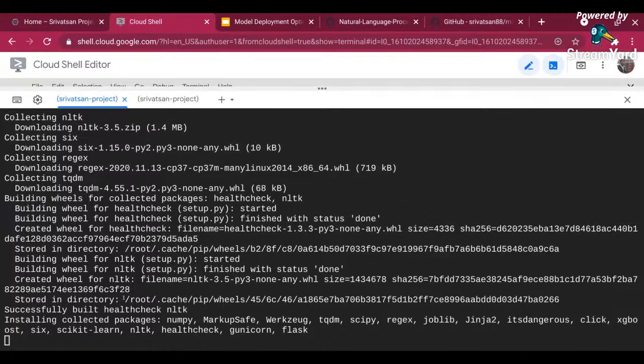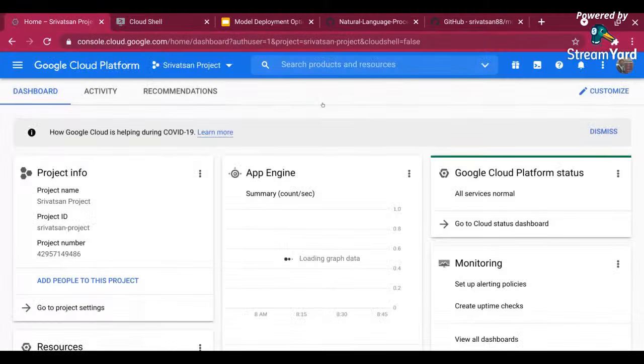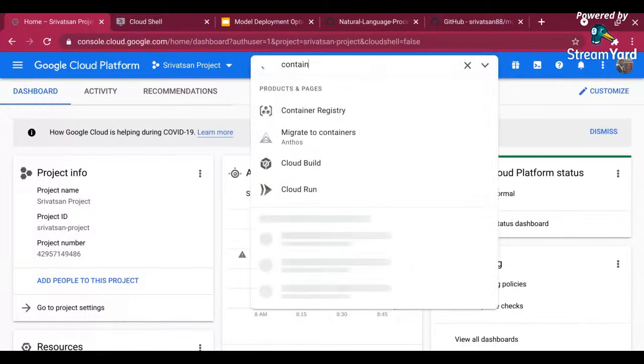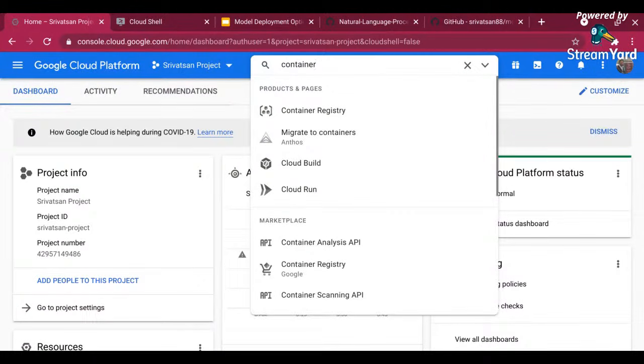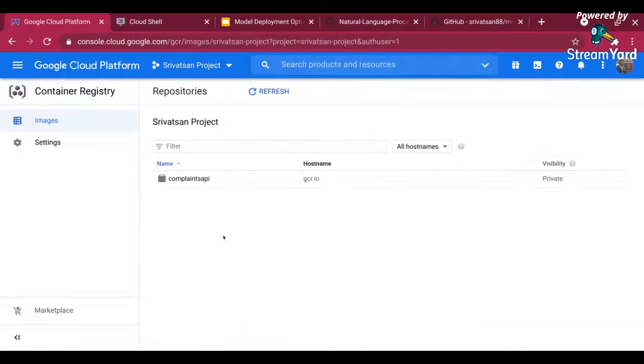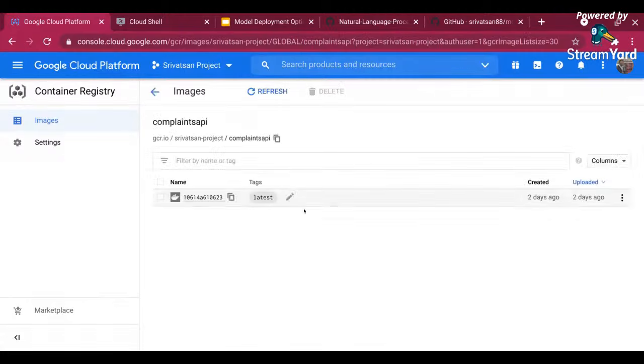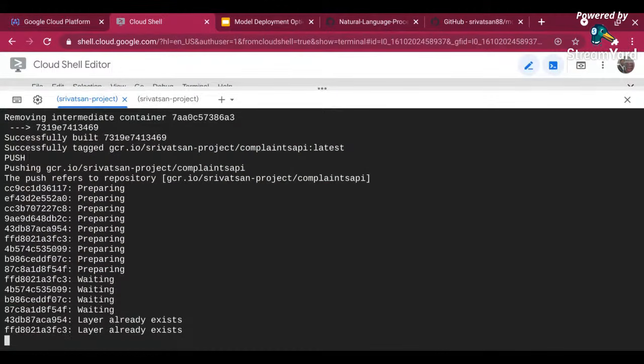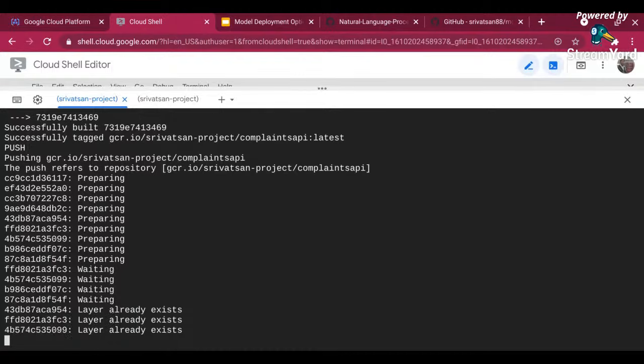And how do you check the container? You go to your home directory in your Google Cloud and go to container registry. If you are in Docker Hub, you will go to Docker Hub. I'll just go to container registry. Container registry is where my final model will get saved. I'll go to complaints API. This is one I created some time back, but it's going to create a new one and put it here after this completes. It takes some time to create the container. It's going to do everything.